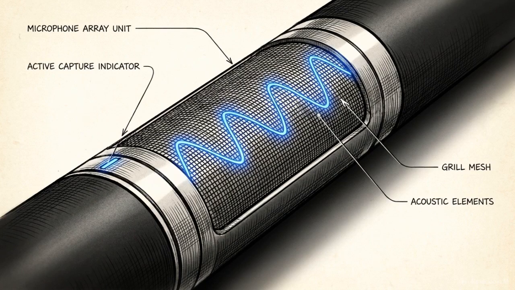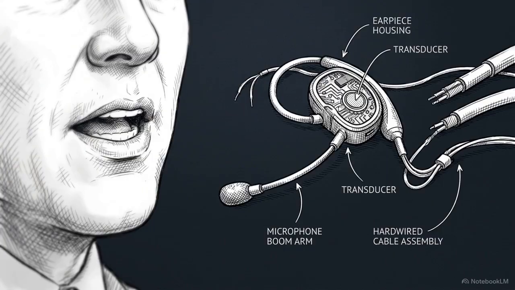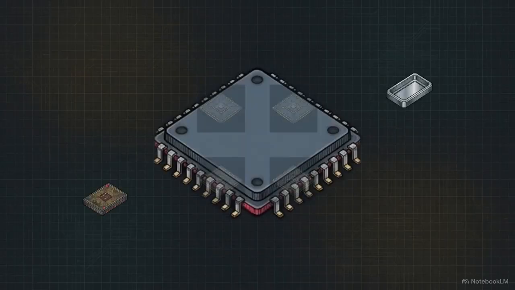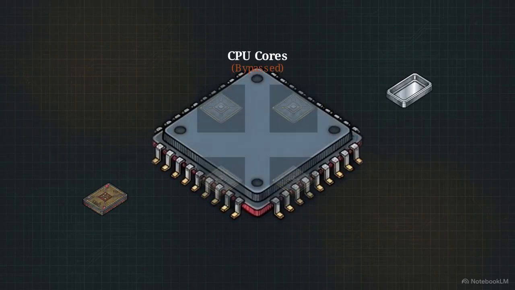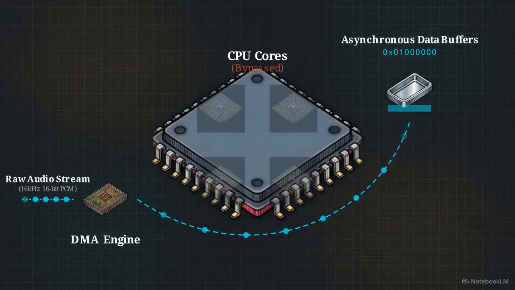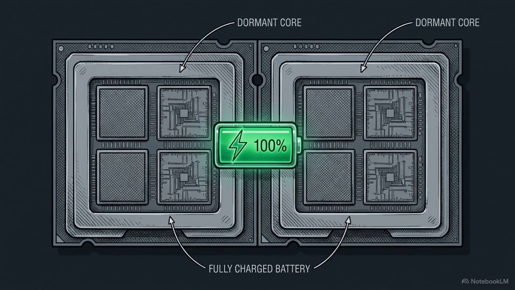A physical I2S controller captures your vocal waveform at 16 kHz, exactly when you speak a complex code debugging prompt. Instead of using the CPU to move these bytes, the chip's hardware direct memory access, or DMA, engine streams the raw audio directly into the asynchronous data buffers. The CPU cores remain untouched, conserving battery power and maintaining their cache locality.